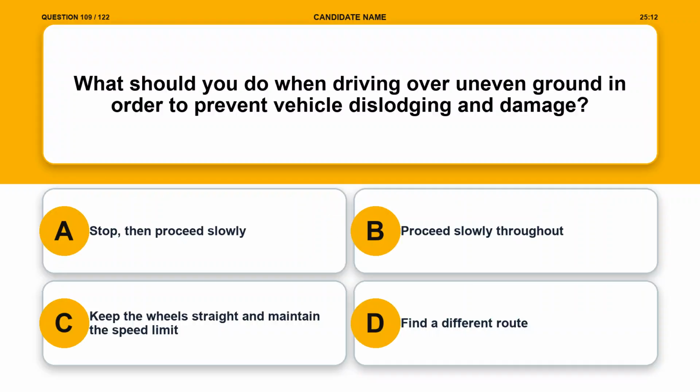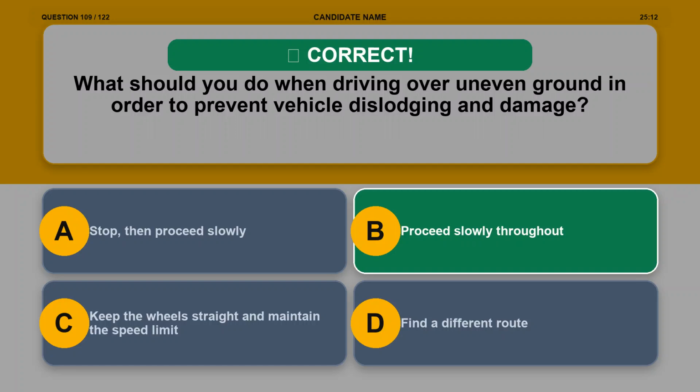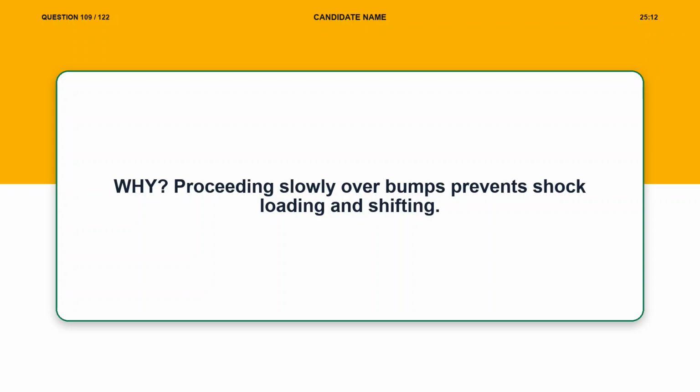Question 109. What should you do when driving over uneven ground in order to prevent vehicle dislodging and damage? Option A, stop, then proceed slowly. Option B, proceed slowly throughout. Option C, keep the wheels straight and maintain the speed limit. Option D, find a different route. The correct answer is option B, proceed slowly throughout. Explanation. Proceeding slowly over bumps prevents shock loading and shifting.